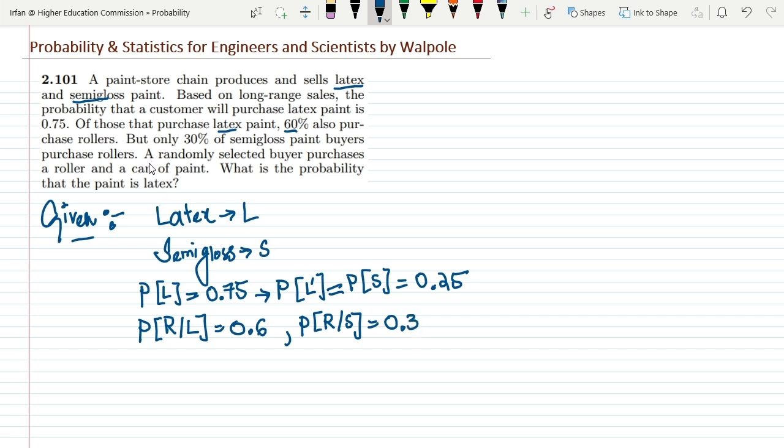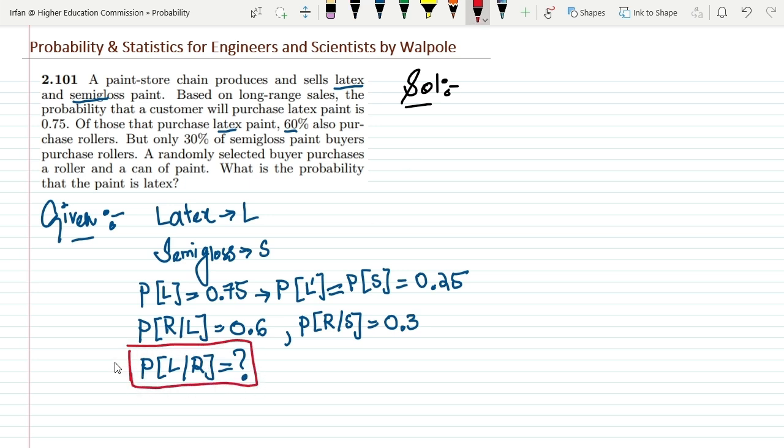The statement here is that a randomly selected buyer purchases a roller and a can of paint. What is the probability that the paint is latex? So what do I want to find out? I want to find the probability that he buys latex, given that he has already purchased a roller. Let me write the solution here, and the required quantity is this one.